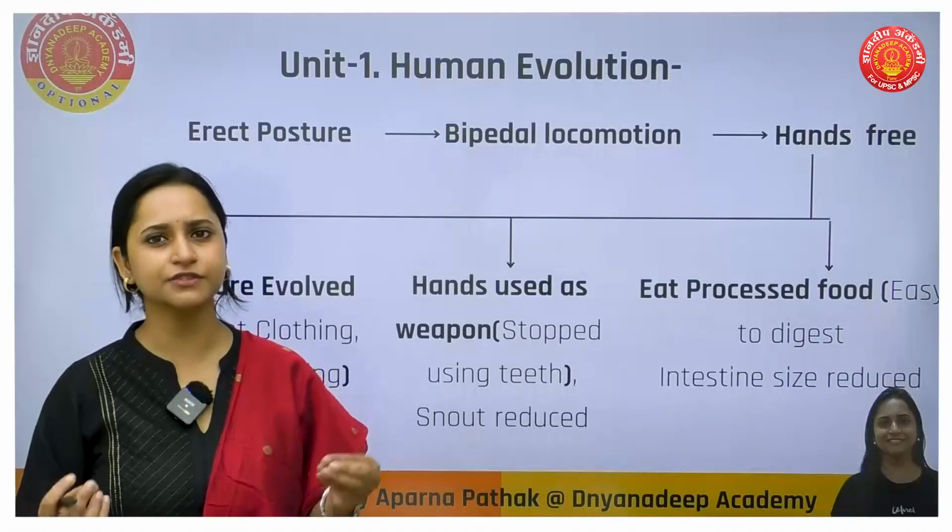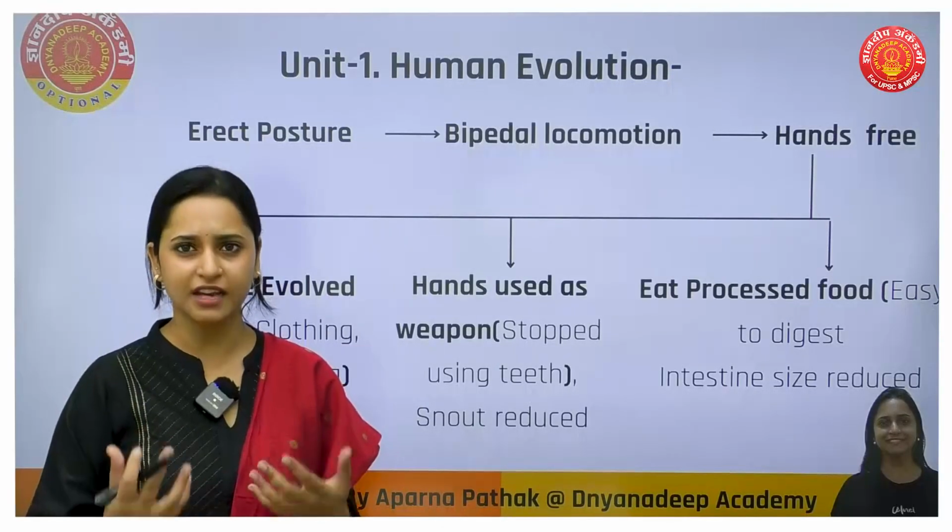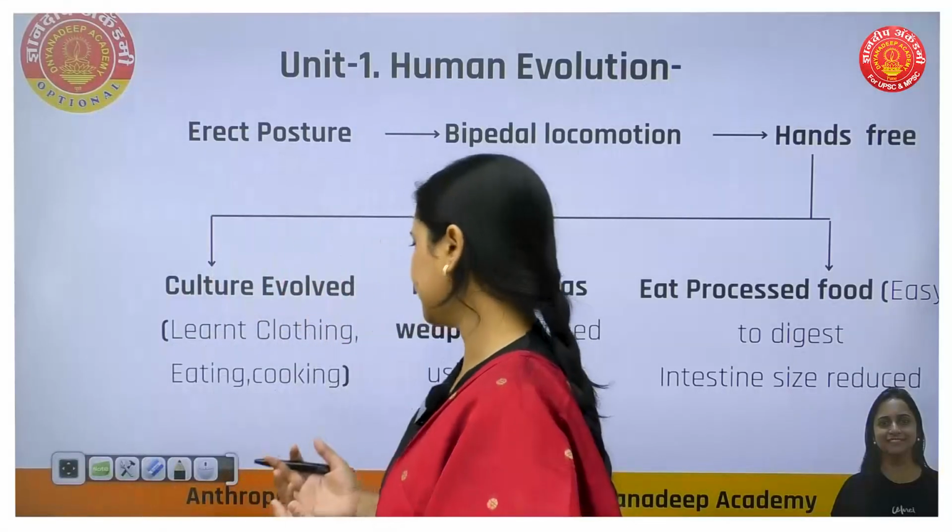Okay. So the third one is that culture also evolved. As we have hands, we are stitching clothes, so we started clothing. We are cooking, so we started making food, we started eating, like that.